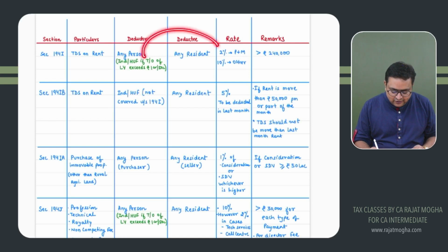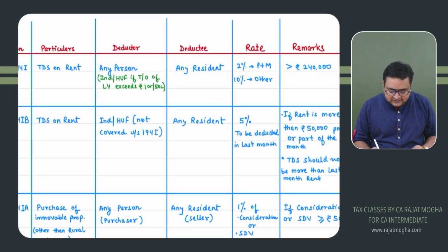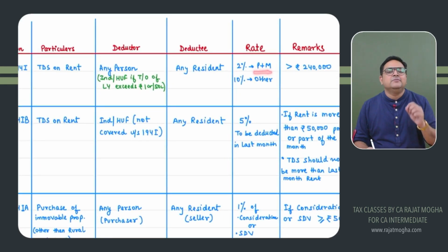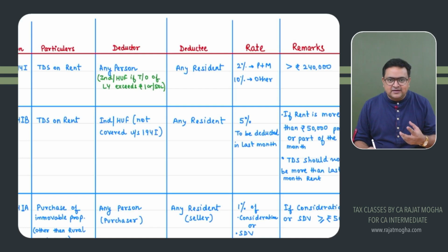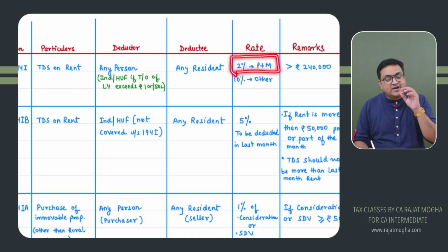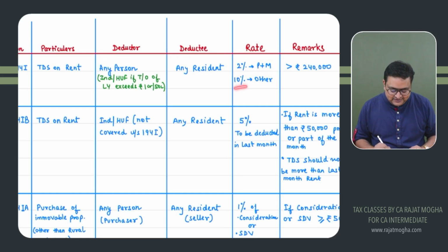How much would be the rate of TDS? It is very important. See, if you are getting rent of plant and machinery, the rate would be 2%. But if you are getting rent of, let's say, furniture or building or any other thing, then the rate would be 10%, right? So if you are getting rent of plant and machinery, 2%. Furniture also 2%? No, it is only plant and machinery that would be 2%. For others, it is 10%.